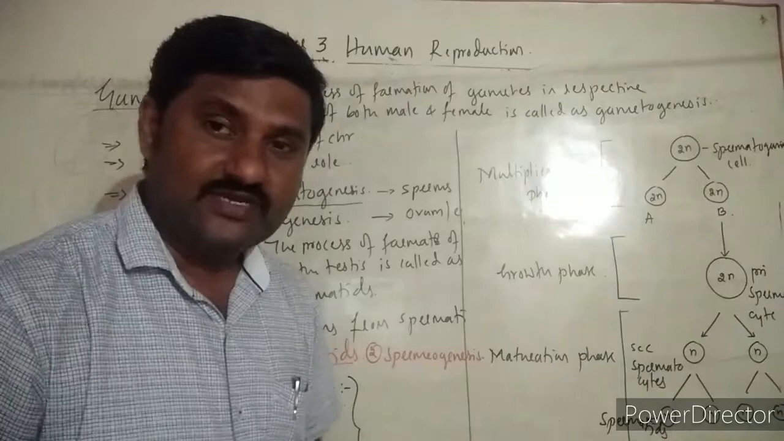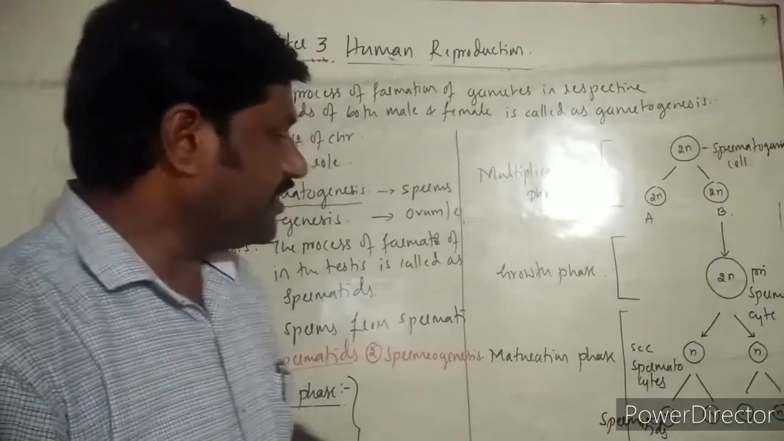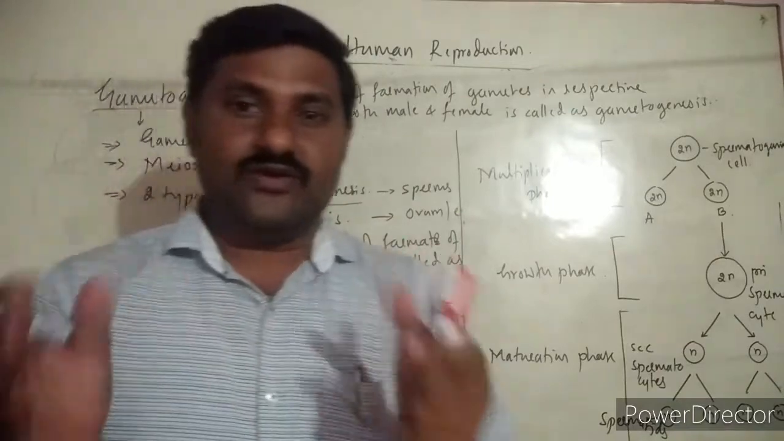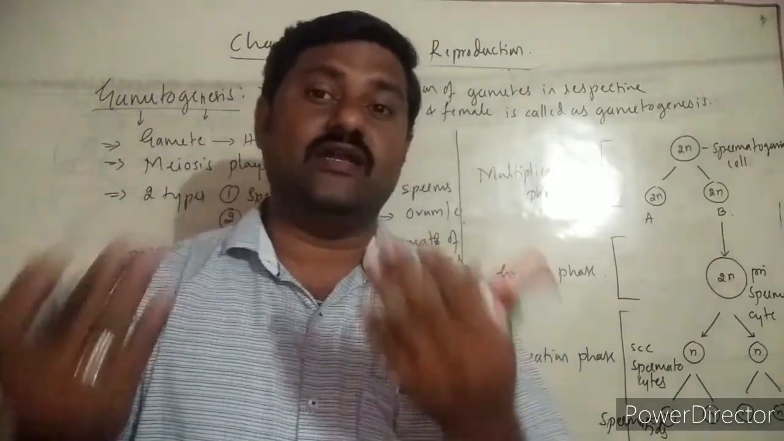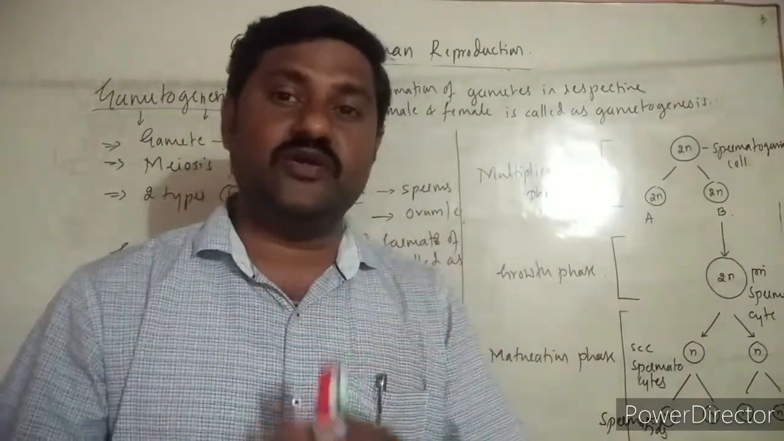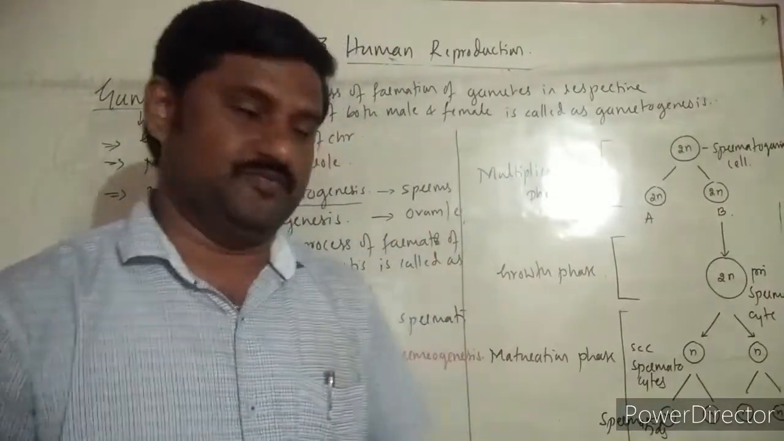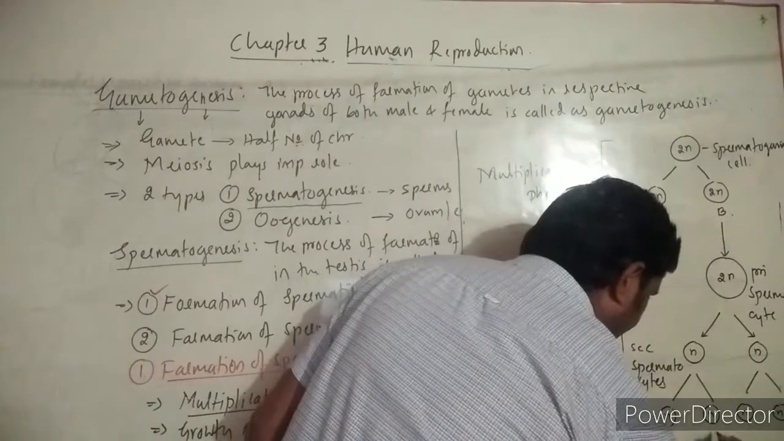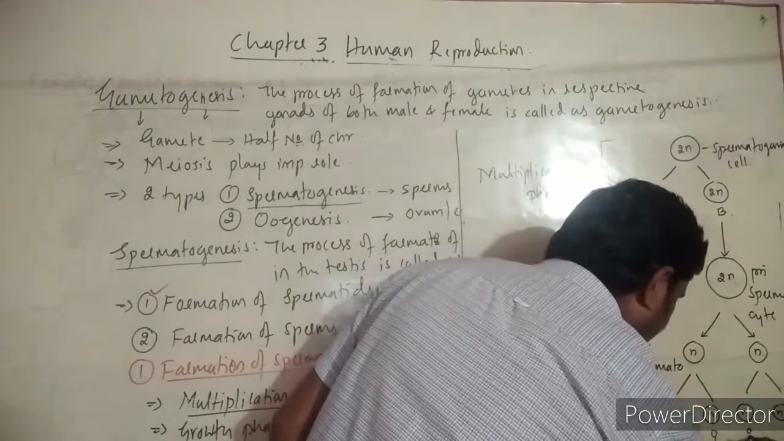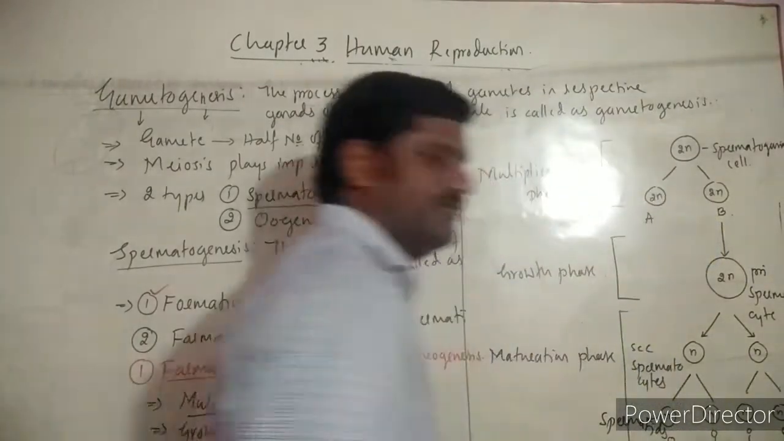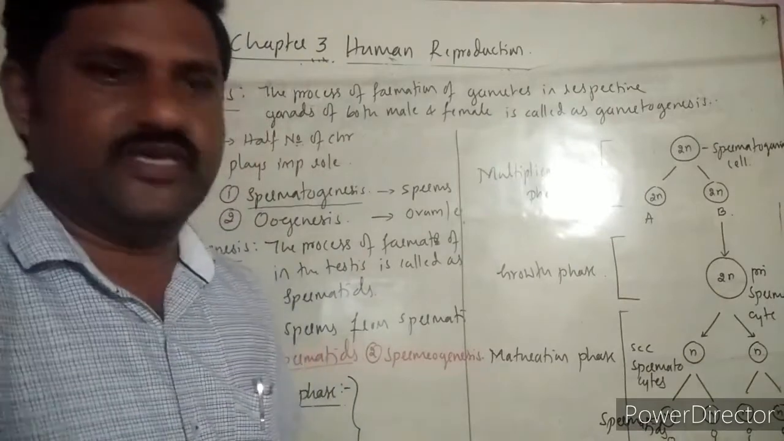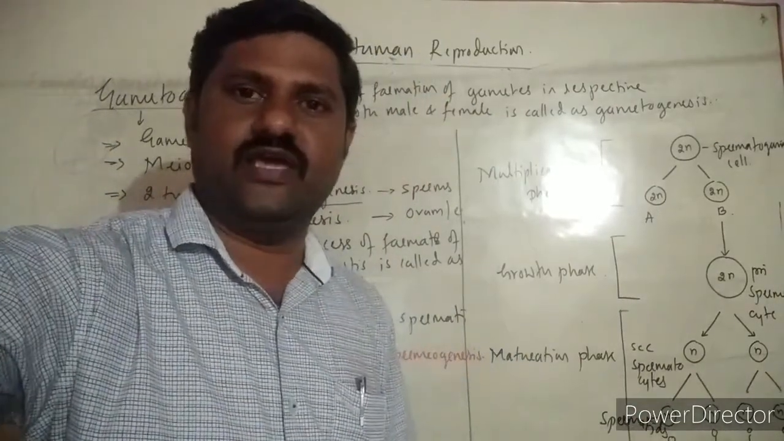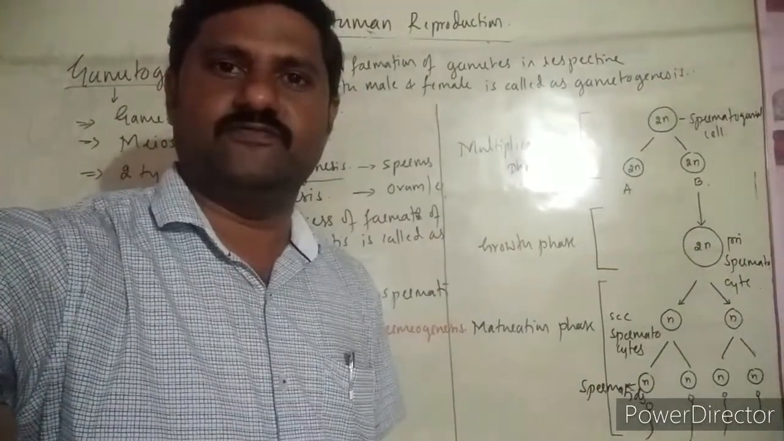Then what happens? A lot of changes. These spermatids are non-motile in nature. They are converted or transformed into motile sperms. You are observing over here, four sperms are formed over here. You can observe over here itself, right?